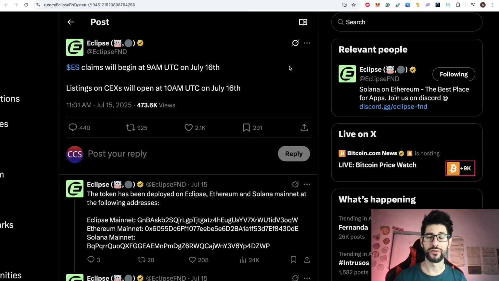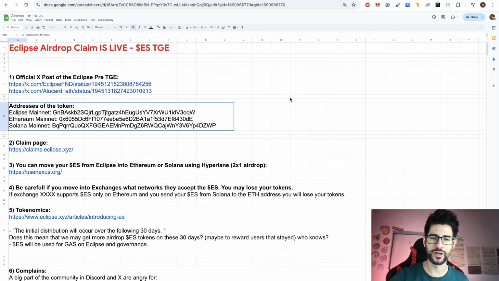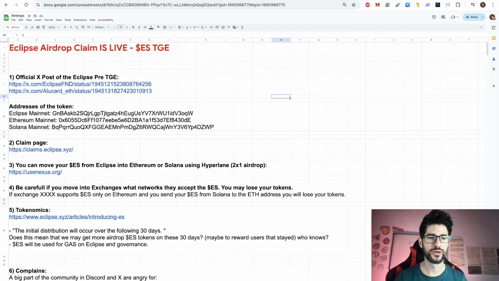So first of all, this was officially launched by Eclipse. The airdrop claim began 9 AM UTC of today, July 16. Listing on CEX will open 10 AM UTC. So 1 hour after you claim, we are going to see the trading activity on all the different protocols. In case you are wondering, guys, you can see here the official addresses of the three tokens on the different mainnets. So you will have the ES token, you can claim it and you will get it automatically on Eclipse. But from there you can move it into Ethereum or into Solana if you want.